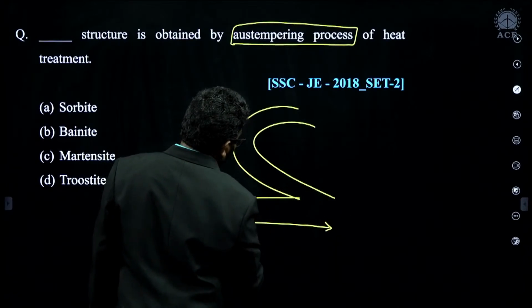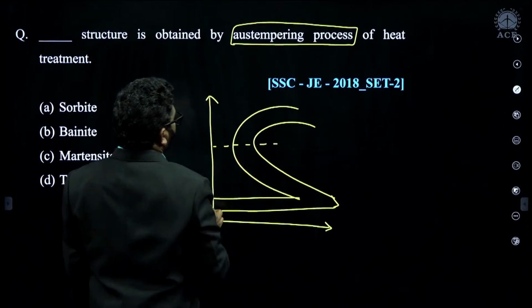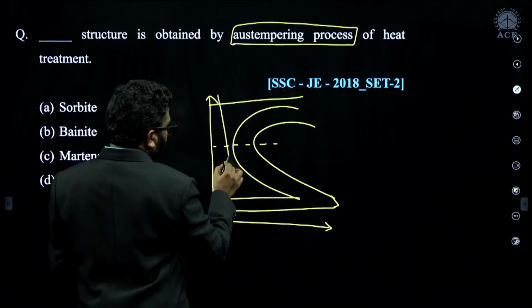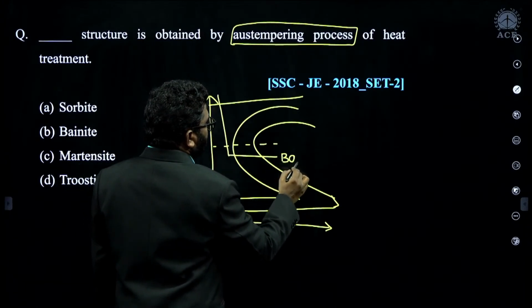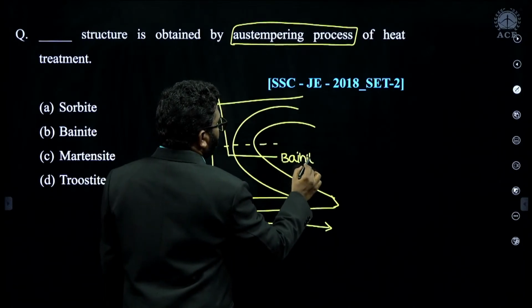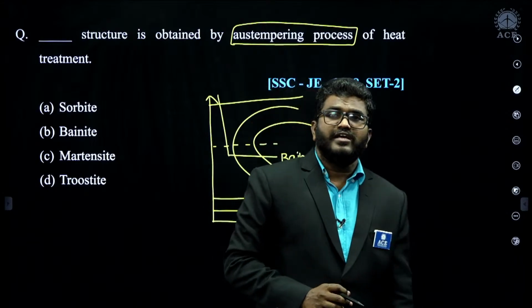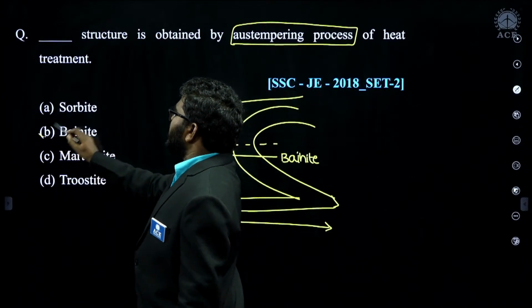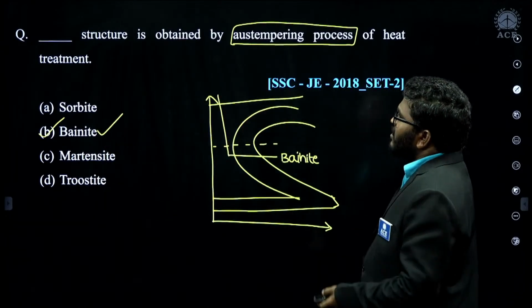Now, if I consider this is a TTT diagram, austempering means rapid cooling, isothermal cooling. So here I will get bainite material. This bainite has good toughness, good ductility, good strength. So the answer for this question is bainite. B is the correct answer.